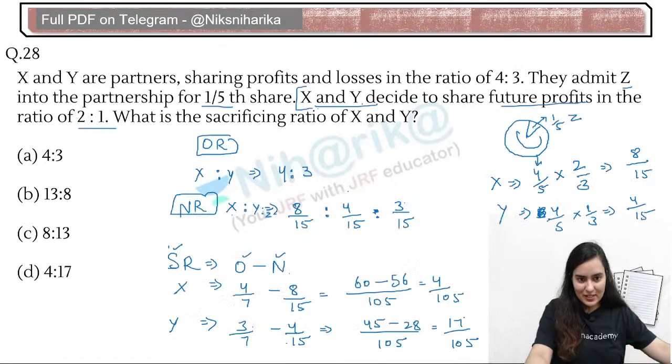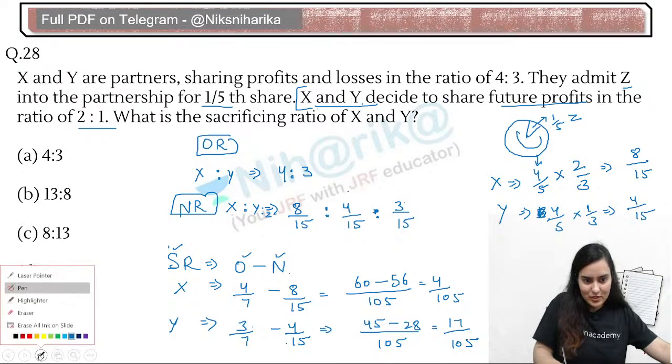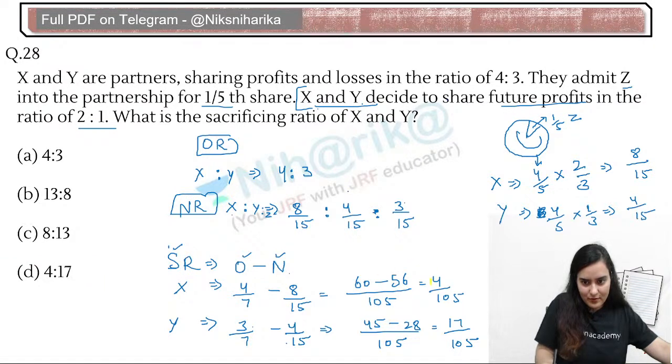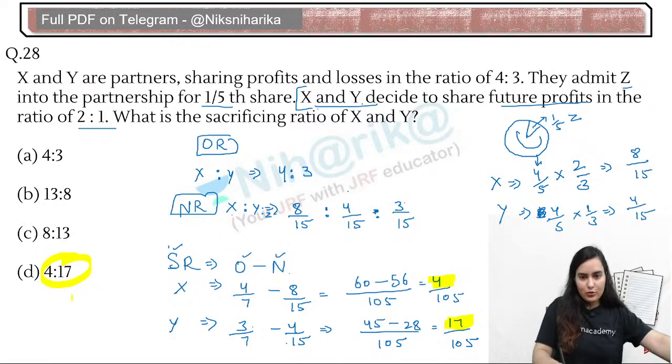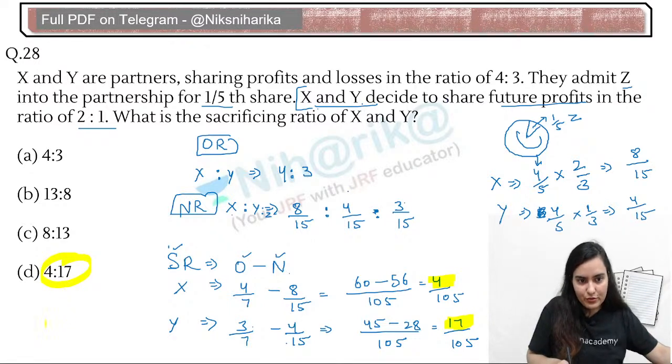Arey, who is saying option A? Why? You have to tell the sacrificing ratio. Sacrificing ratio is ultimately what it is coming. 4 and 17. That's your answer. Very good. This is what happens with haste and mistakes. When we do not calculate completely, that time we get confused between 13 8, 8 13, 4 17, 4 3.